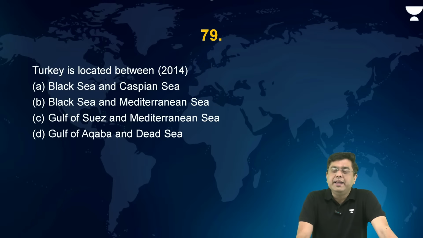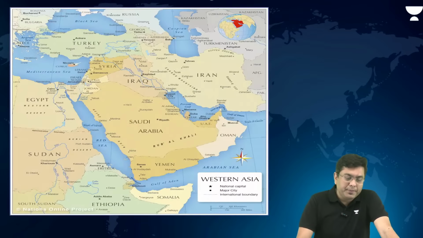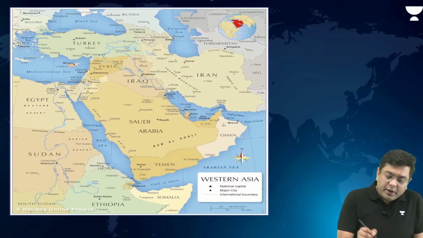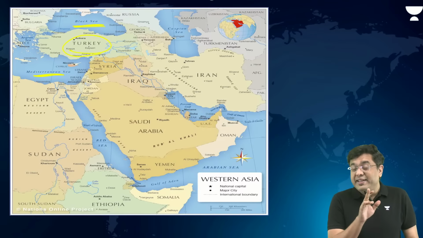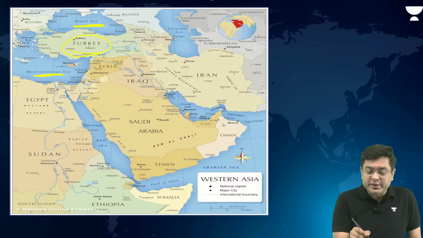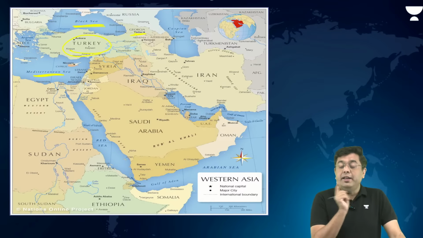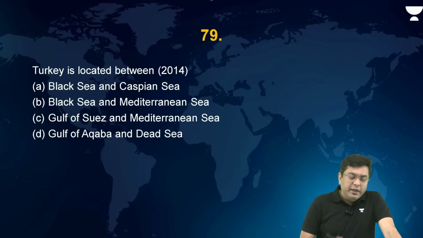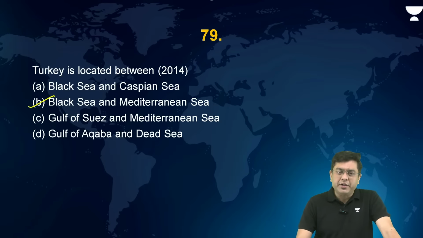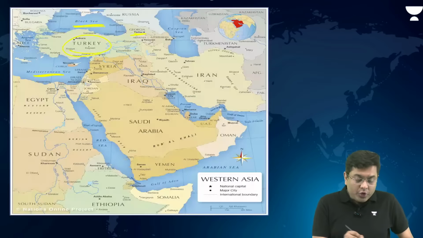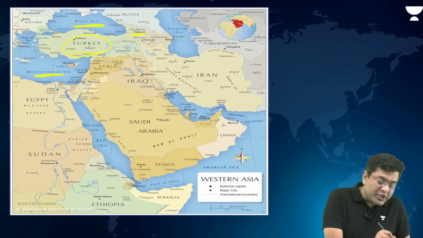Turkey is located in between which of the countries? Turkey is located between the Black Sea and Mediterranean Sea. Similarly, UPSC had earlier, prior to 2013, asked a question about Georgia, located in between which seas. So here Turkey is situated between the Black Sea and Mediterranean Sea. Okay, so please, this time, associated with Turkey, look into the Bosphorus Strait.